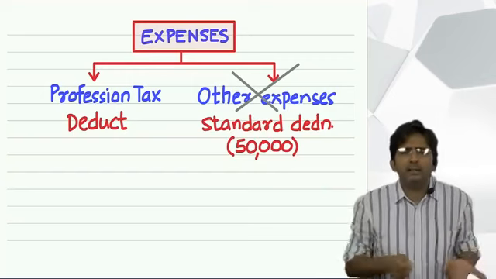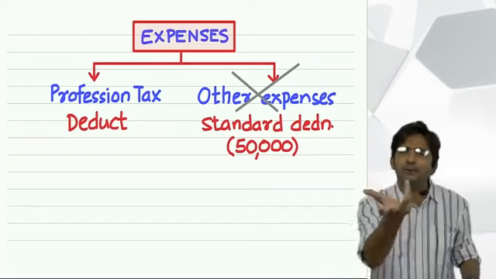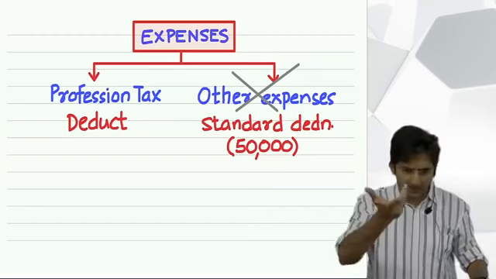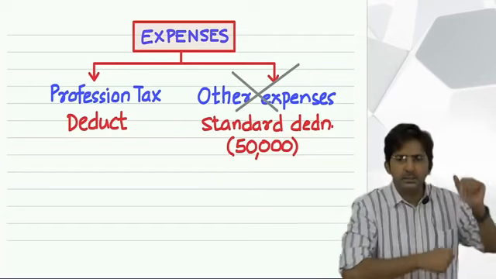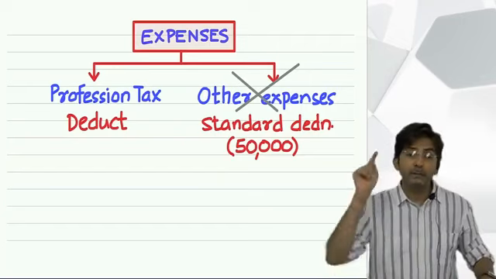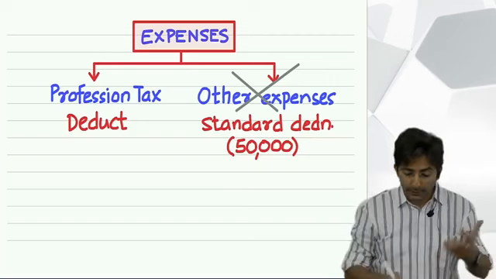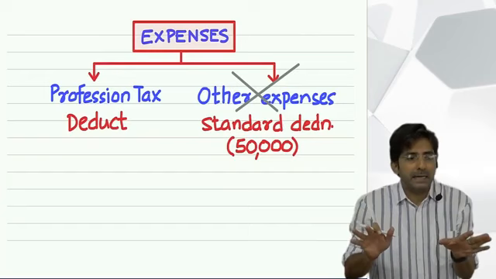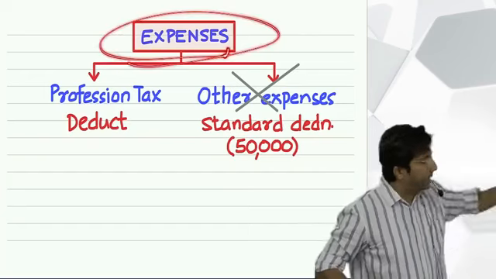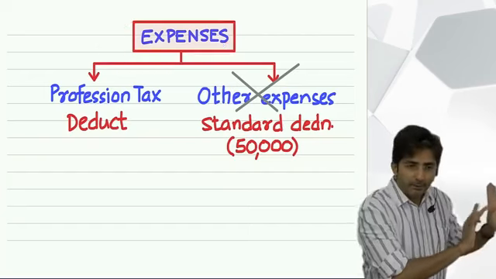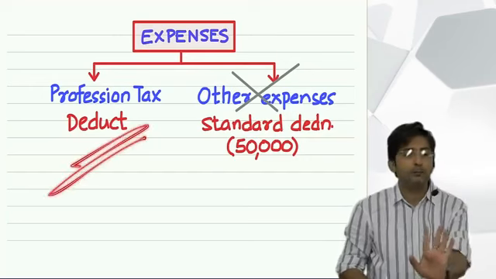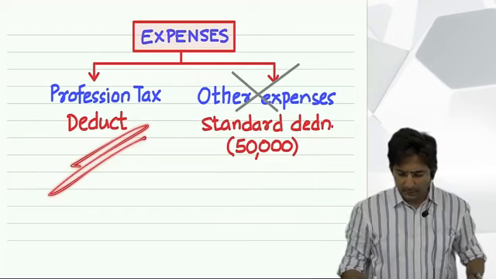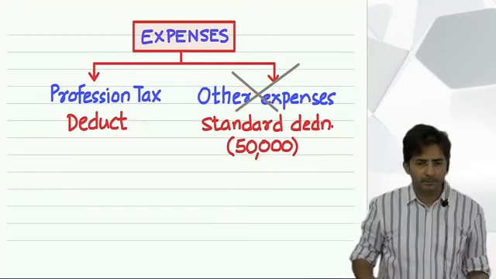For me, what is the variety of income? No variety. Fees from students is the only income. But expenditure, you will find a big list. So when you study business income, there you will study for expenses in depth. But in the chapter of salary, expenditure theory is done. That's it, done. Only one expense you have to respect, profession tax, which every employee has to pay, minus. Other expense ignore, instead of that standard deduction.